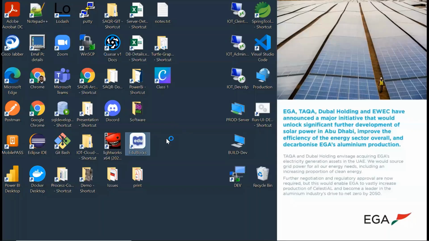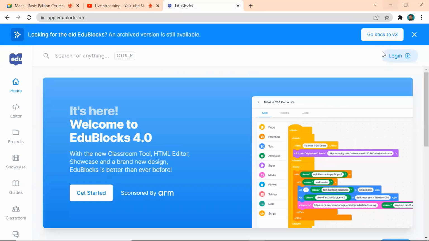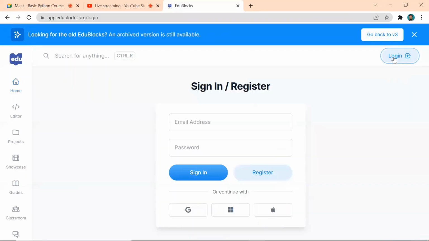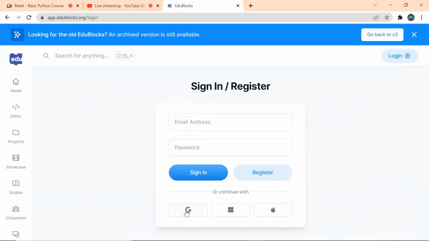If I log in, I am able to see it like this. How to log in? If you click the login button, it will ask for email and password. Either you can click the register button, or you can click the Google icon here. If you click this Google button, it will ask for your Gmail username and password. Your parents can help, but do it later. Don't do it now, concentrate on this class.